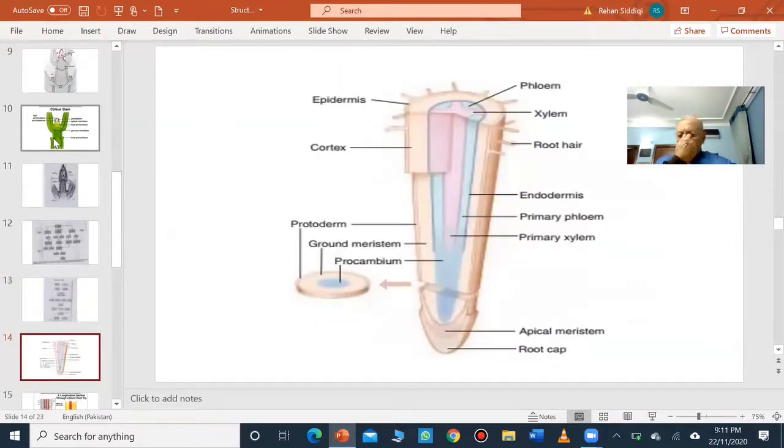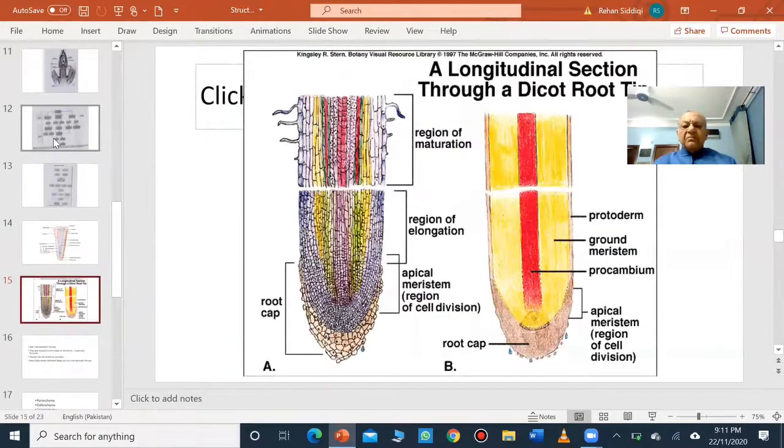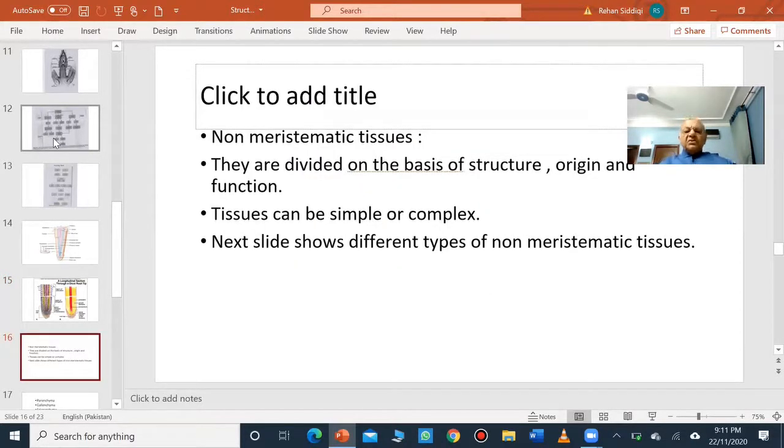This is a slide of longitudinal section of root apex, and here again you can see the three meristems, the procambium, the ground meristem, and the protoderm. Here again you can see the root apex, and the tip is occupied by the root cap, and there are these three meristems, protoderm, procambium, and the ground meristem. So this is what we have as far as meristematic tissue is concerned. And in the class, I will elaborate this a little bit more when you come and join me, and you can ask questions if you have some more questions about the meristematic tissue.